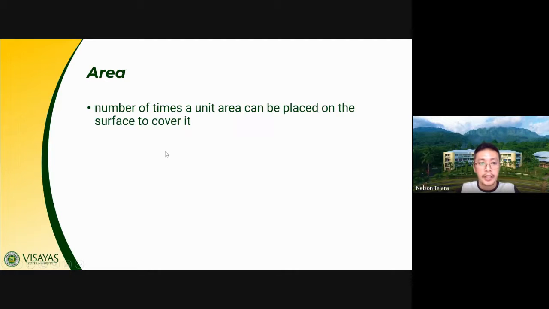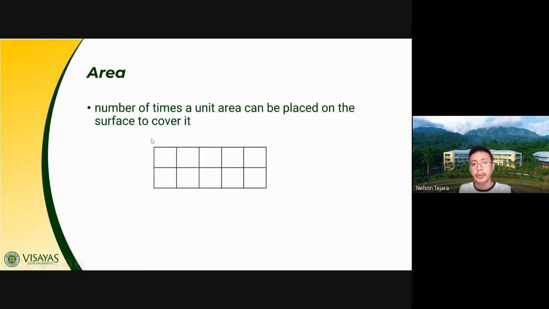Okay, so we now have, class, another topic related to measurement, which is about area, or the area of a polygon. It is the number of times a unit area can be placed on a surface to cover it. So I mean to say, when we do area, we try to measure how much, for example, in our illustration earlier, how much paper do I need to cover this box?